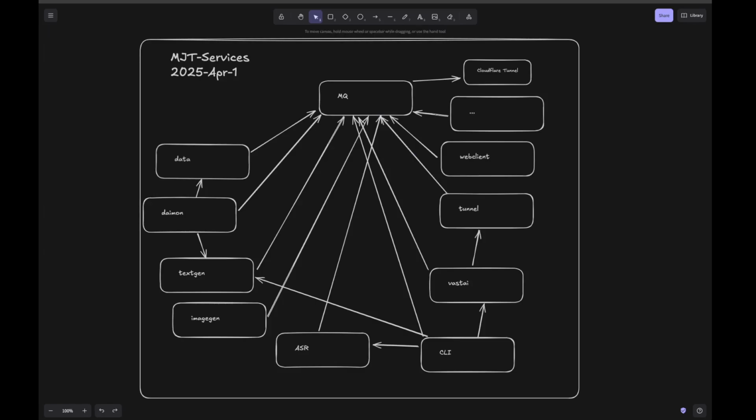Hopefully Control Z. Tunnel is essentially a service for connecting. I need to connect the service that I expose via Vast AI to my internal message queue framework and so forth. So that's really what Tunnel is. We'll get into more nitty gritty of that later.